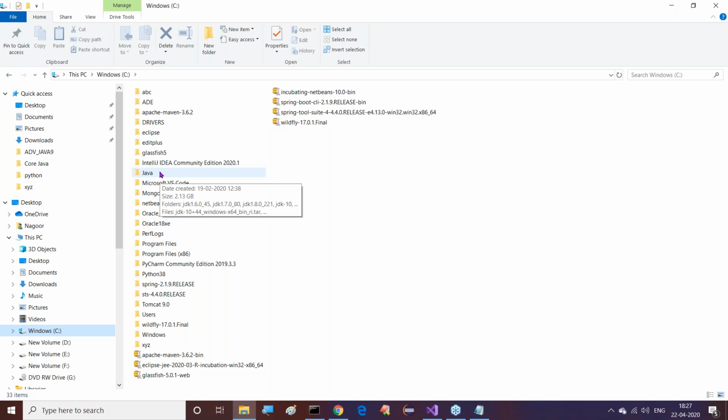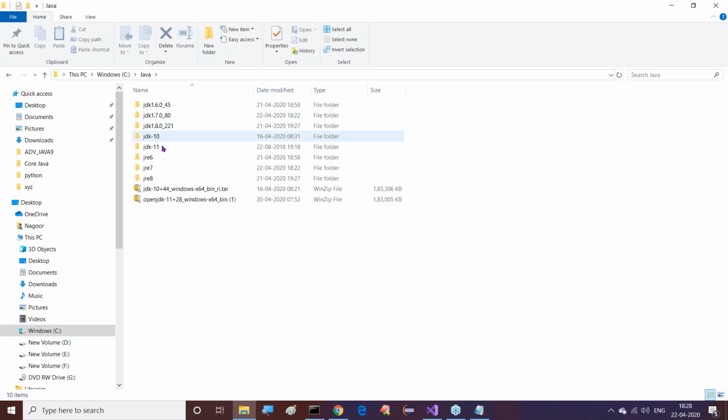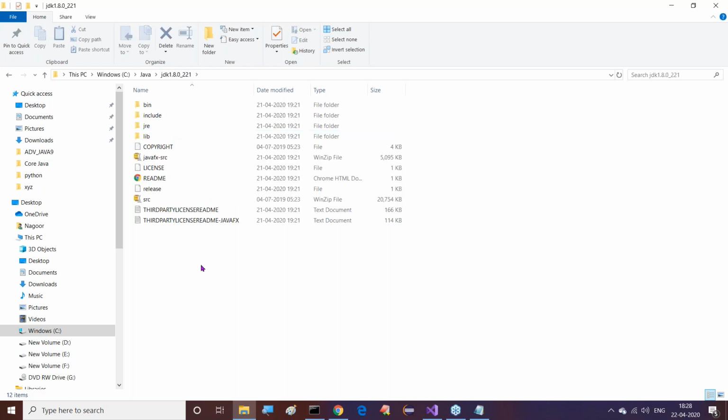Right, sir. Inside this Java folder, JDKs and JREs exist. Good. Inside this, open any JDK, any version, no problem. I want to open JDK 1.8.0_221. Let me open that JDK.